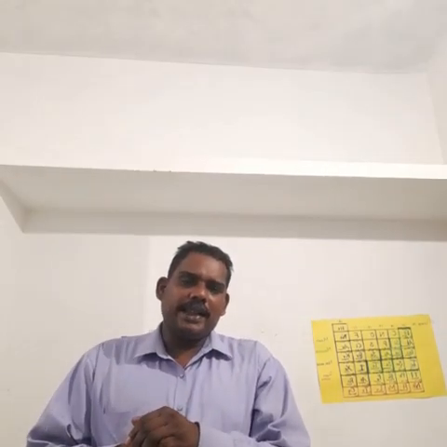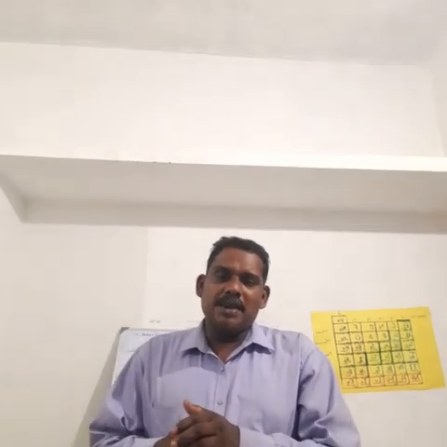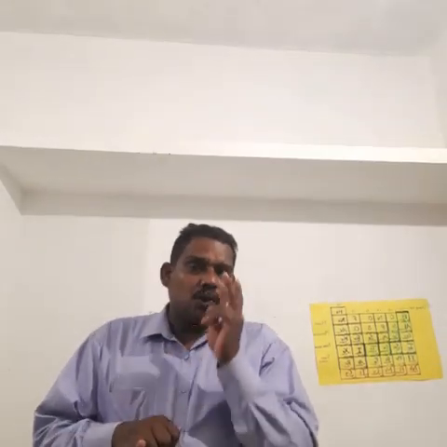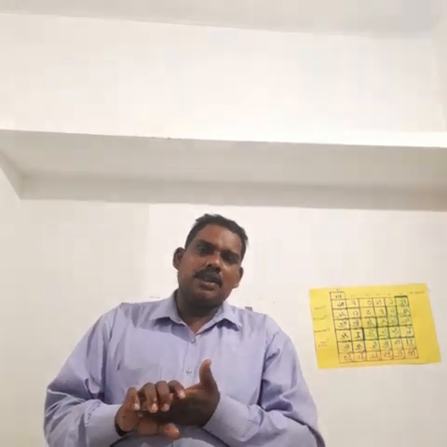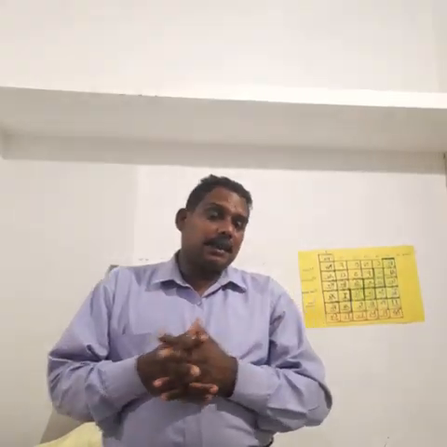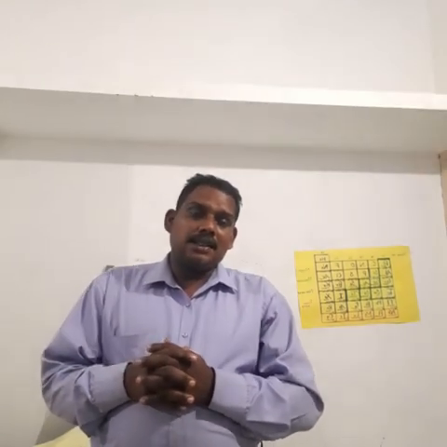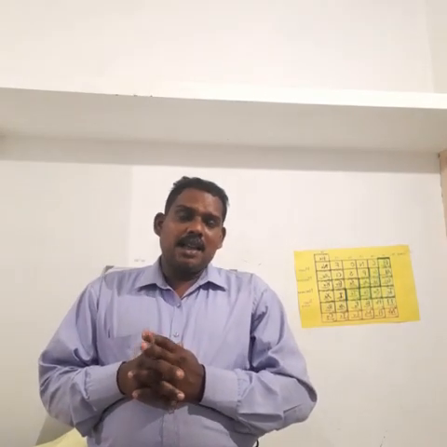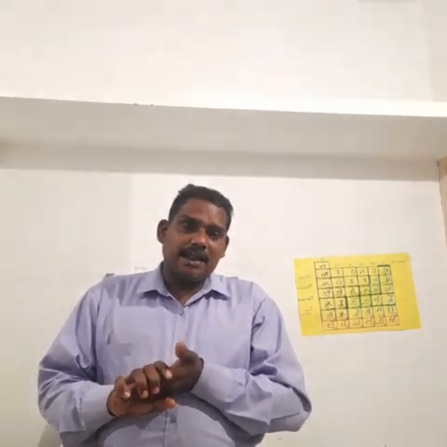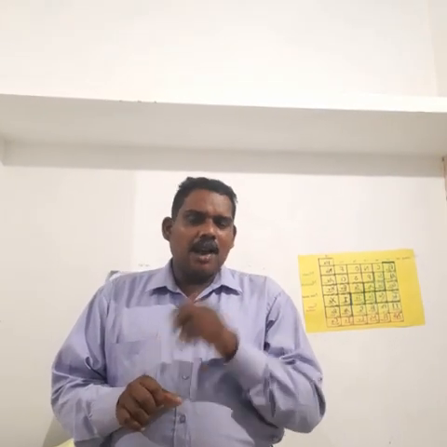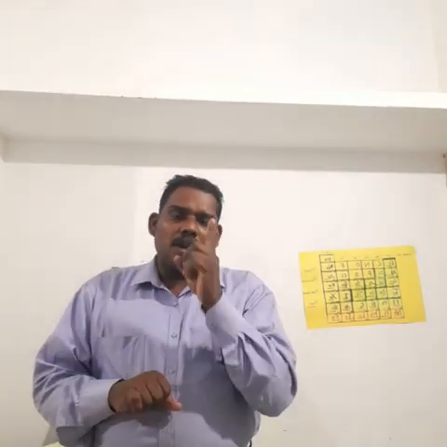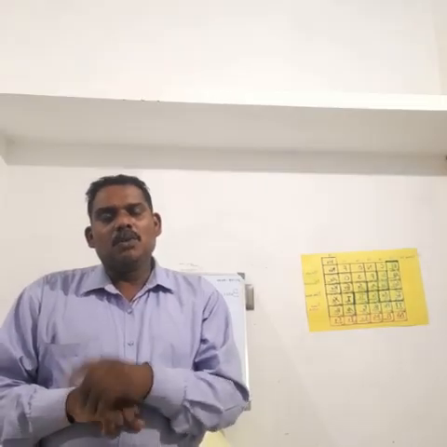And also sulfuric acid, H2SO4. How many ionizable H plus are there? 2. So, basicity is equal to 2. H3PO3, phosphorus acid, and H3PO4, phosphoric acid. How many H plus ions are there? 3. So, basicity is equal to 3. Clear? Nitric acid, HNO3. How many H plus ions are there? 1. So, basicity is equal to 1.